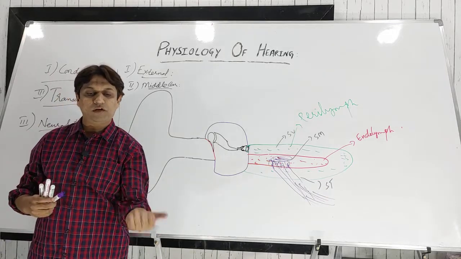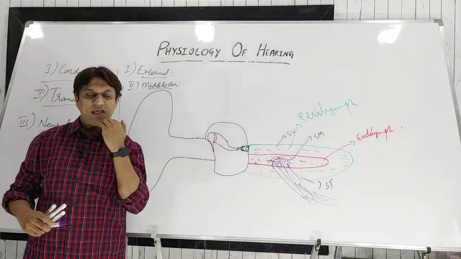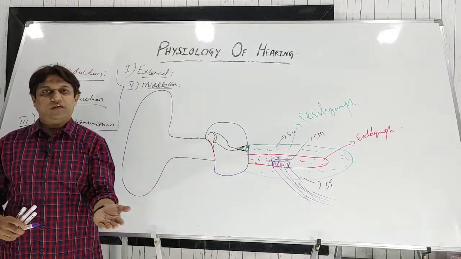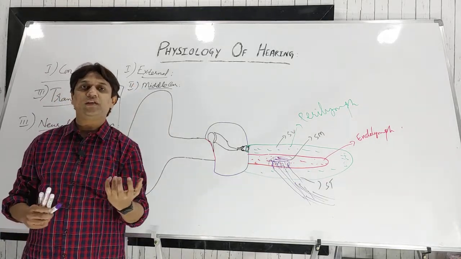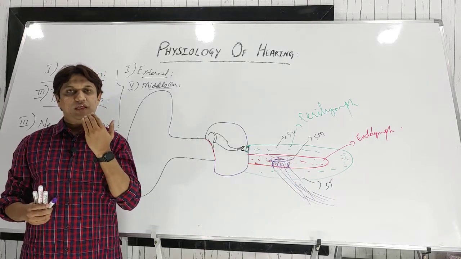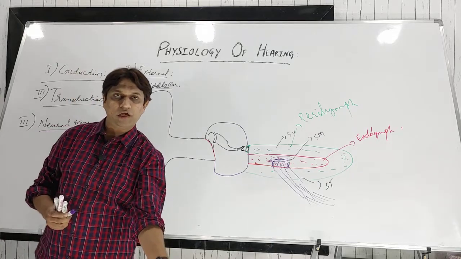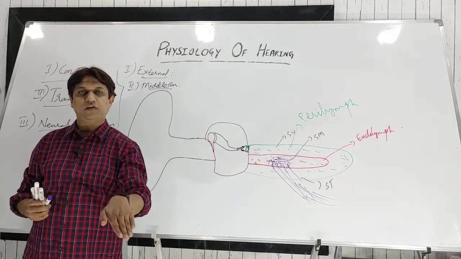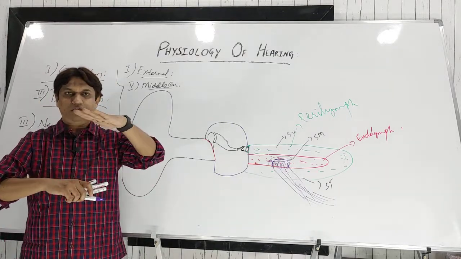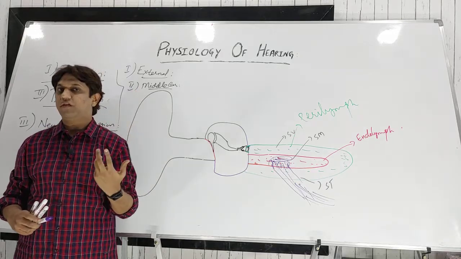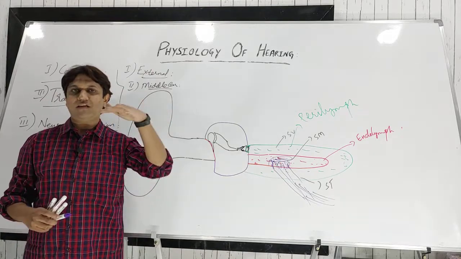Now if you want to speak to the same person who is inside the swimming pool, below the water level, what is your inference? Generally the person inside the water will not be able to hear the voice. Why? Because there is a change in the medium. From the air medium, our sound waves are going to the water medium, and there is a reflection. 99% of the waves will get reflected back. So the person below the surface will not be able to hear our sound. If the same person comes above the level of the water, in the same medium he can hear the sound.